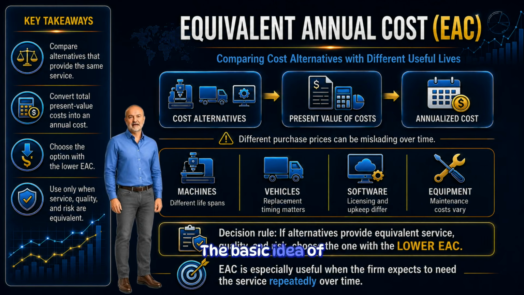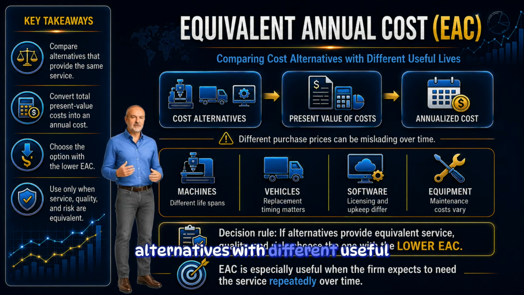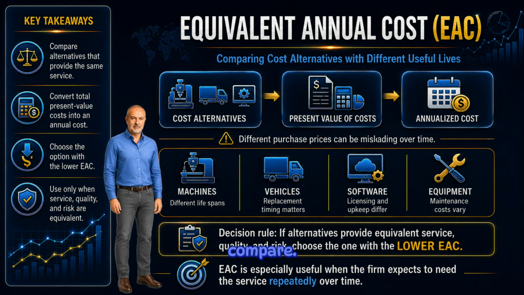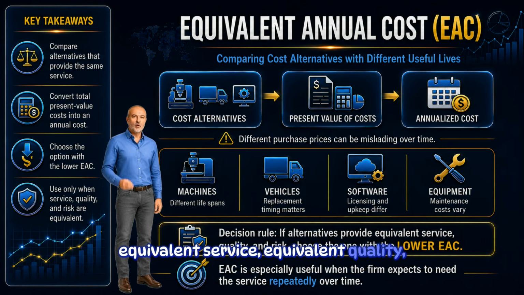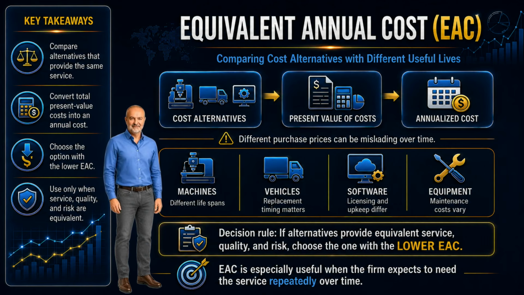The basic idea of EAC is to convert the present value of each alternative's costs into an equivalent annual cost. Once costs are placed on an annual basis, alternatives with different useful lives become easier to compare. The decision rule is straightforward. Choose the alternative with the lower equivalent annual cost, as long as the alternatives provide equivalent service, equivalent quality, and equivalent risk. That last condition matters.